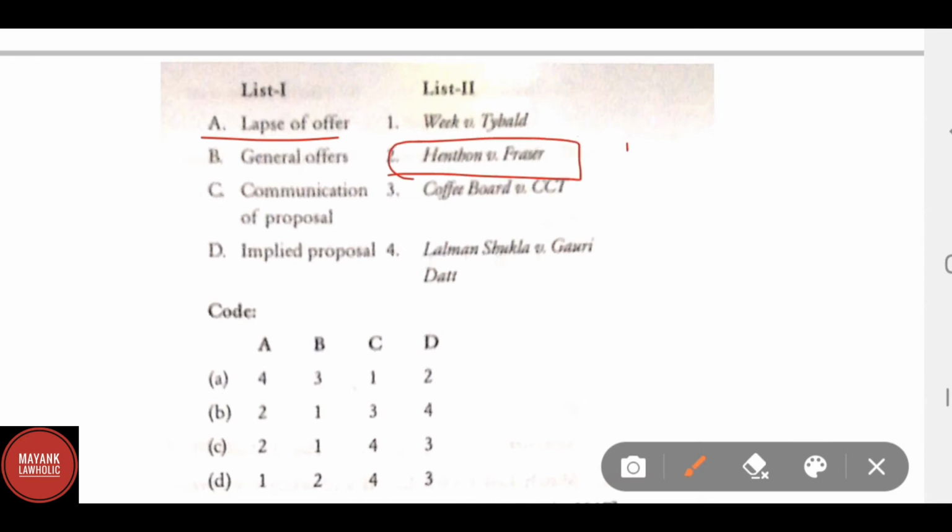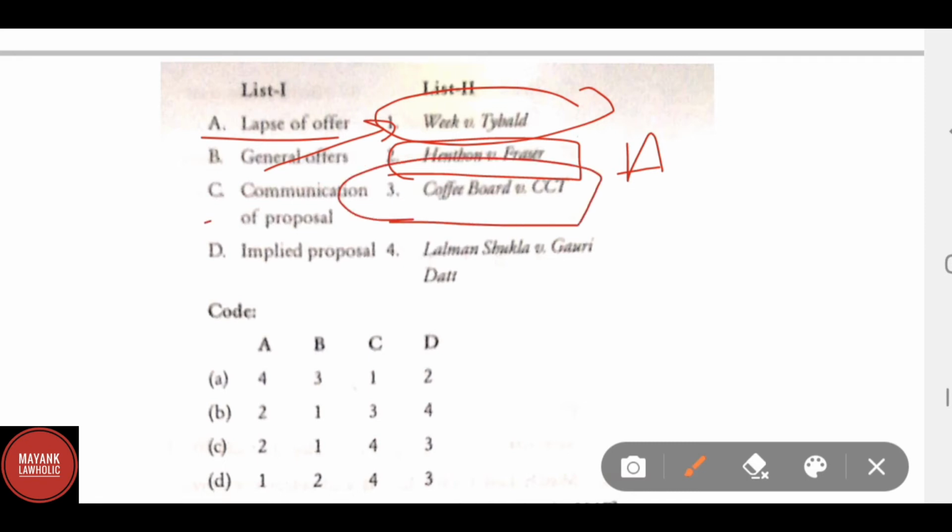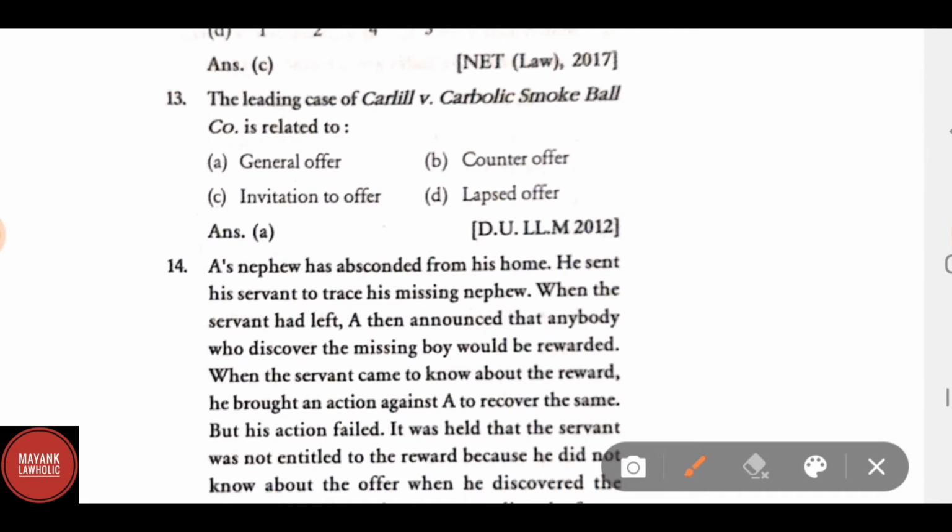B. General offer. Correct answer for B is Weeks versus Tybald. C. Communication of proposal. The correct answer is Coffee Board versus CCT. D. Implied proposal. The correct answer is Lalman Shukla versus Gauri Dutt. The leading case of Carlill versus Carbolic Smoke Ball Company is related to general offer.